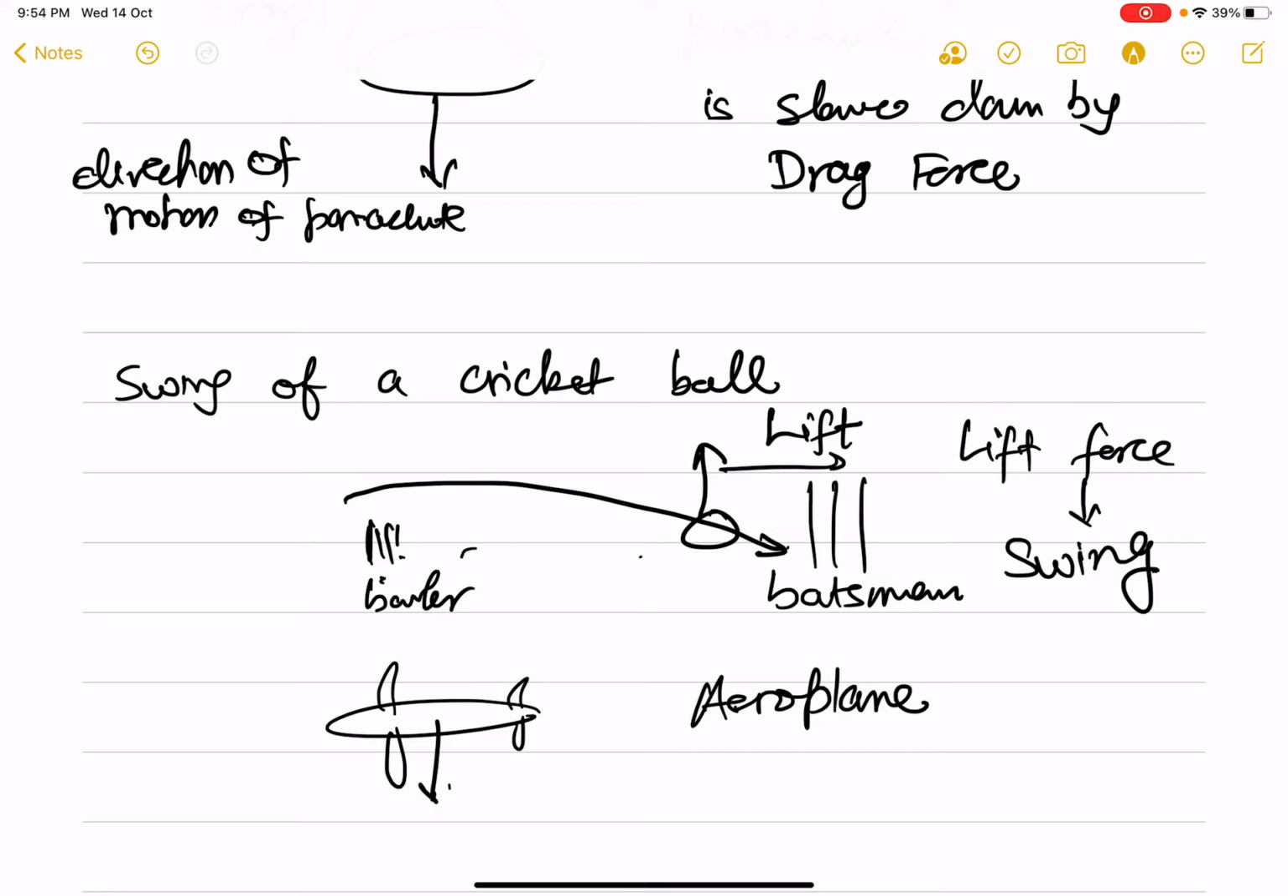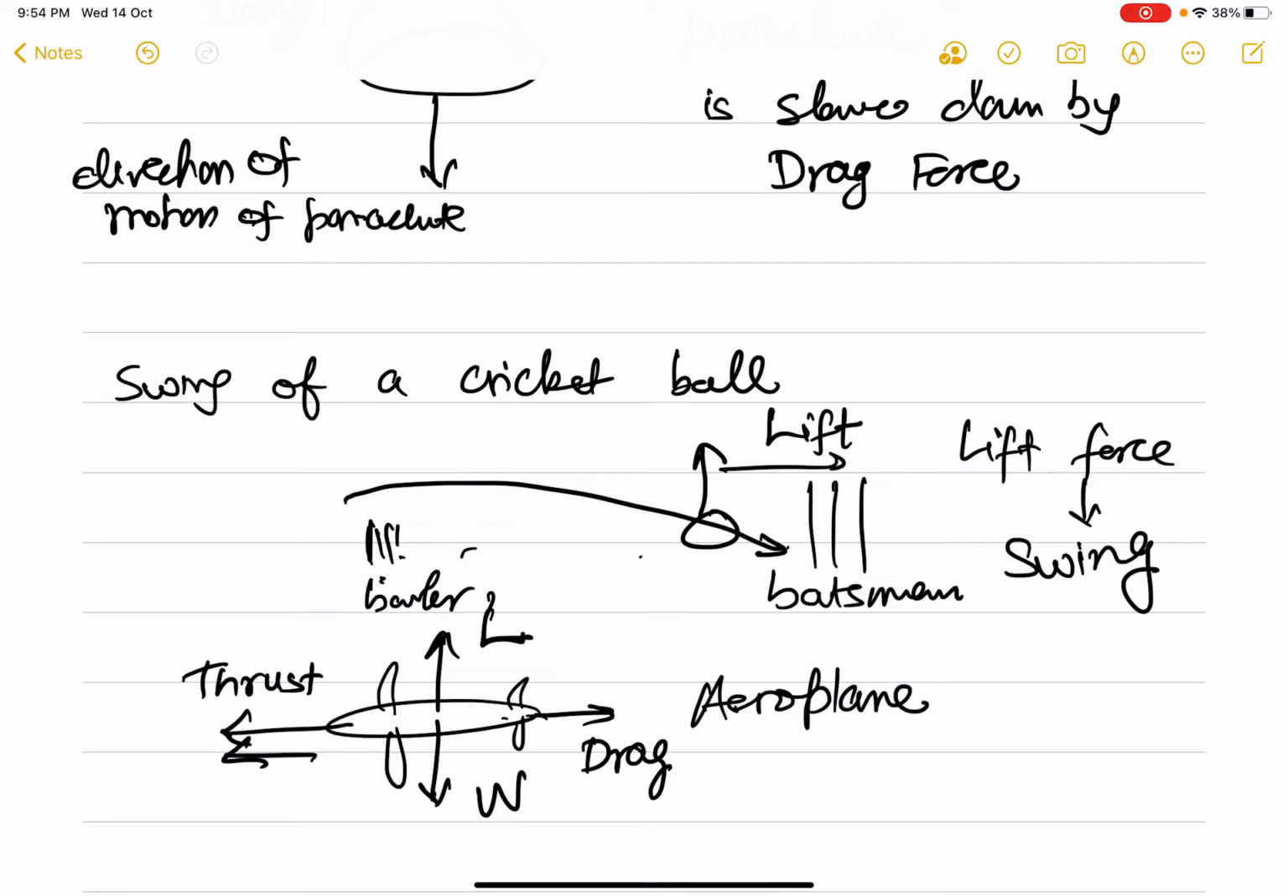So it has the weight acting in the downward direction. There's a lift force in the upward direction. A drag, so the plane is moving like this. A drag force tries to slow it down, and there is a thrust which is provided by the engine of the plane which makes it move forward.